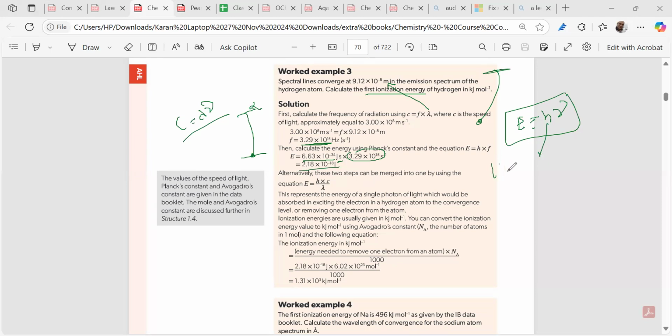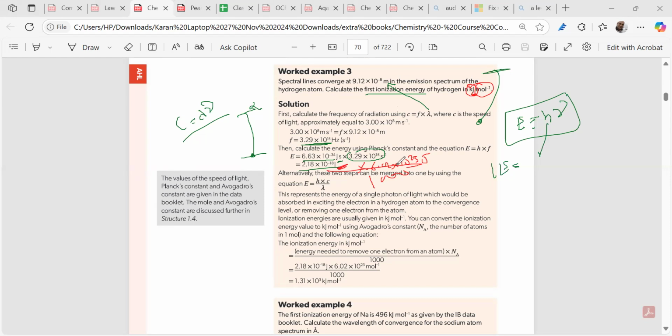But what is the definition of ionization energy? Energy needed to take out one mole of electrons, and ionization energy is in kilojoules also. So for one electron it is this. For 1 mole of electrons, it is multiplied by 6.02 times 10 to the power 23. We get joules. Now we have to get kilojoules, so we divide by 1000. Did you understand this part? This is very, very important.